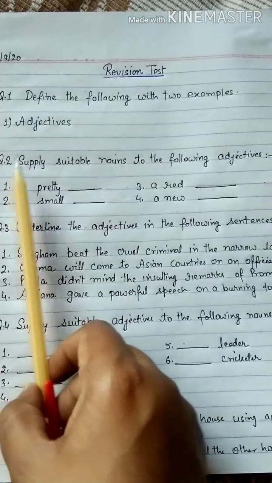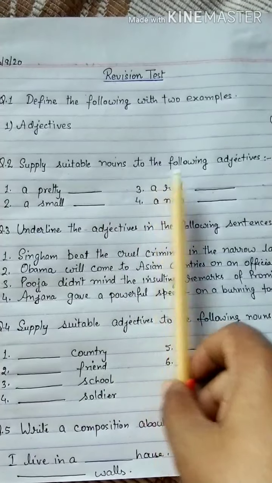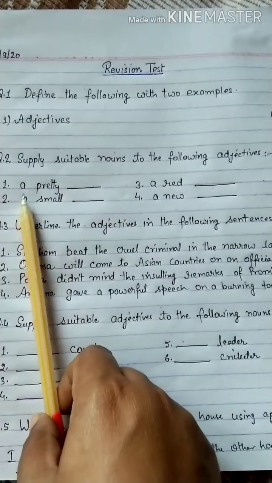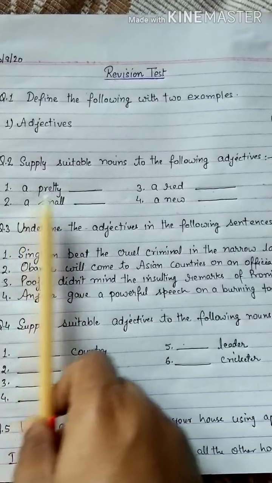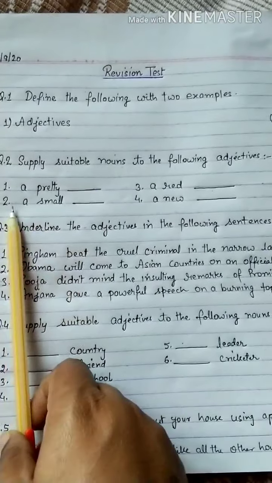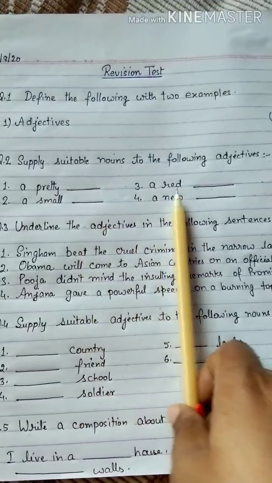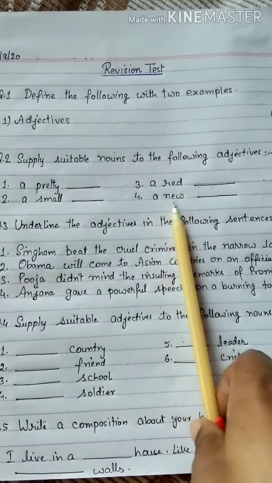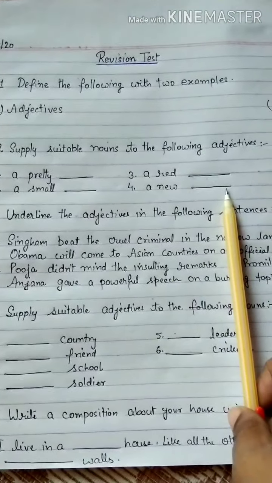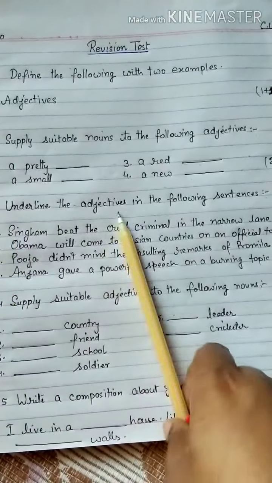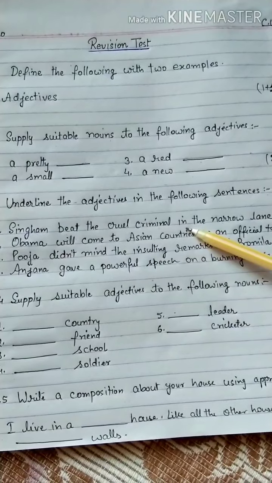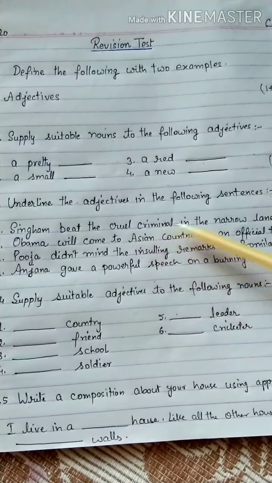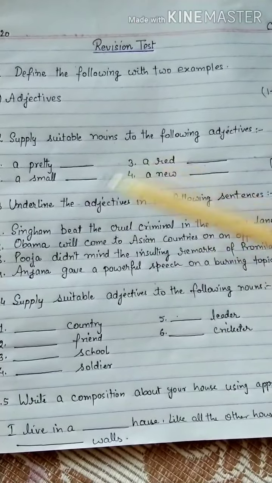Come to the next. Supply suitable nouns to the following adjectives. In this an adjective is given, you have to supply the nouns. A pretty what? Dash. A small dash. A red dash. A new dash. Okay. Next is underline the adjectives. The following sentences are given, you have to underline the adjectives. If you know what the adjectives are, you can underline them.